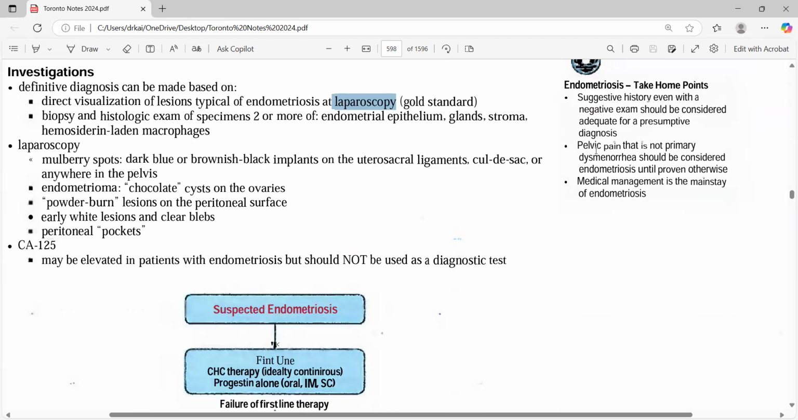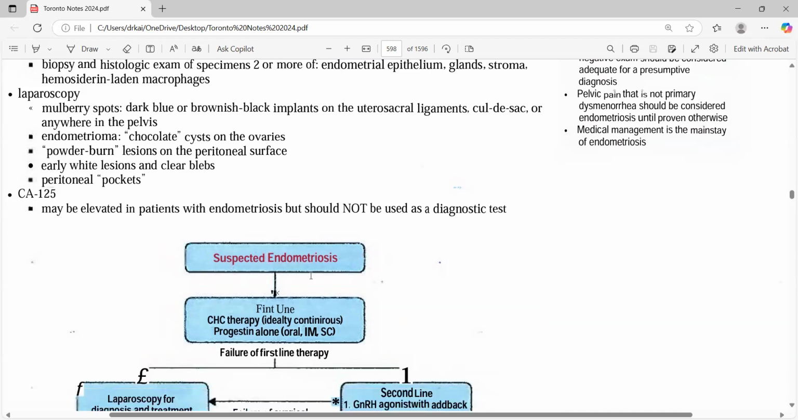Even with a negative exam, pelvic pain that is not primary dysmenorrhea should be considered endometriosis until proven otherwise. So they say if there is a primary dysmenorrhea and there is a pelvic pain that is not primary dysmenorrhea, in those cases we just go for endometriosis until proven otherwise. Then medical management is the mainstay.